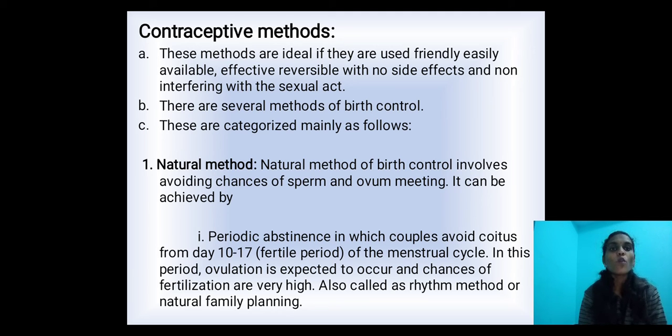In this period ovulation is expected to occur and chances of fertilization are very high. During this period we have to take care. It is also called the rhythm method or natural family planning.